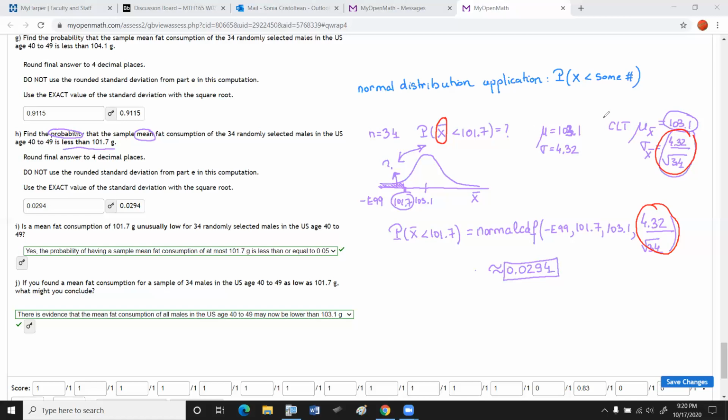If it's an application of the CLT, the question is phrased in such a way that you have to find the probability of some mean being less than, greater than, or in between some numbers. And if you realize that's a mean, that means right away you have to apply the central limit theorem, adjusting the standard deviation. I hope that helps. Let me know if you have questions.